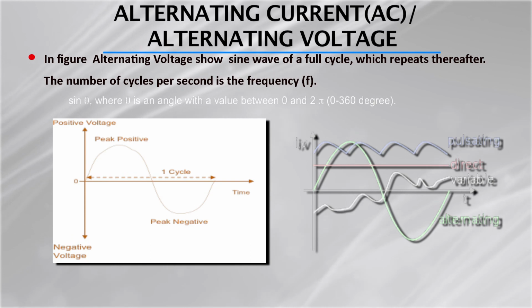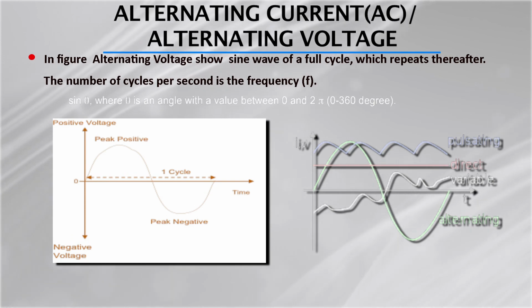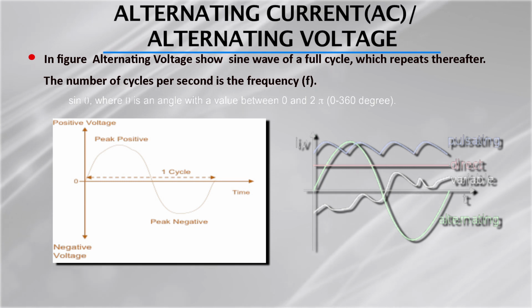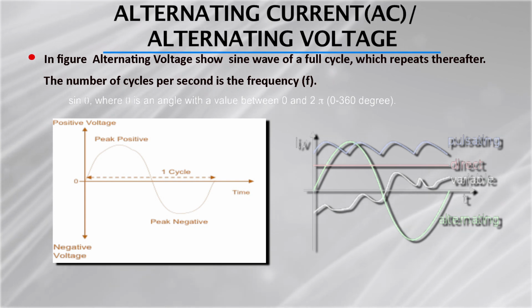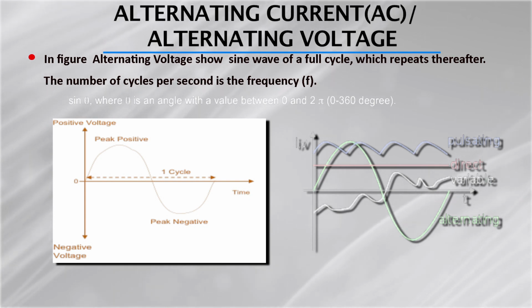So, the number of cycles per second is the frequency. If you say that the frequency is 50 hertz, what does it mean? That means in 1 second there are 50 cycles. If you see the incandescent lamp, one question must be coming to your mind: why should we not have this continuous flicker in the incandescent bulb? Why can we not see it? Because our eye cannot differentiate, it is such a quick process, 50 cycles per second. So, we cannot differentiate between minimum and maximum, this kind of alternating